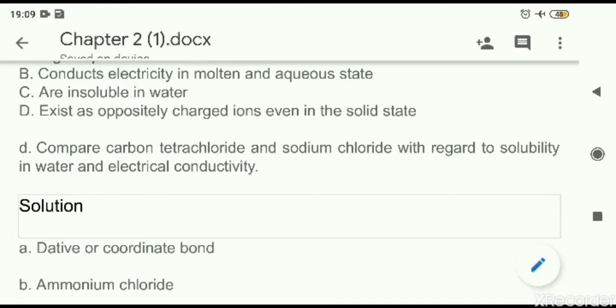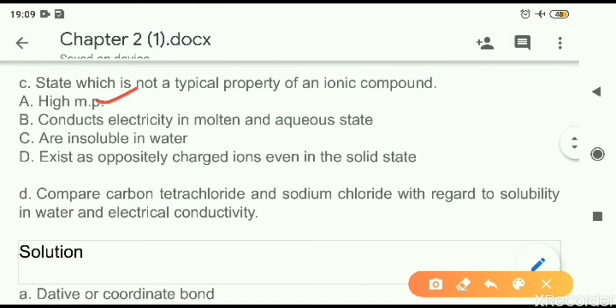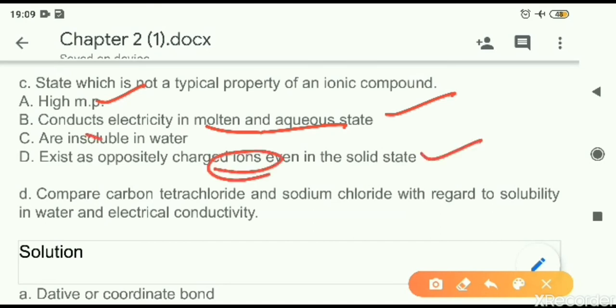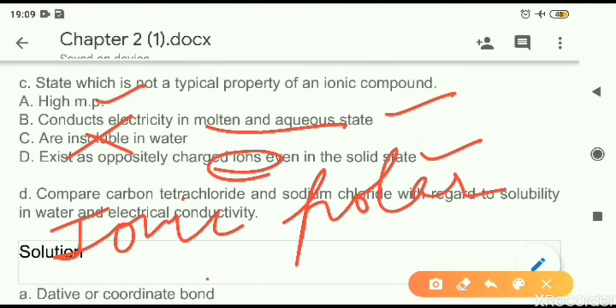Ionic compounds have a high melting point. This is correct. They can conduct electricity in molten state and aqueous state. This is also correct. They exist as oppositely charged ions. Yes, this is also correct. Ions are there, but they are not insoluble in water. They are soluble in water, because ionic compounds are polar in nature, and water is also polar in nature. So polar substances can dissolve in polar only.